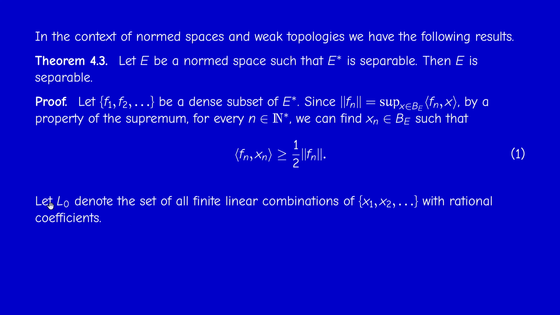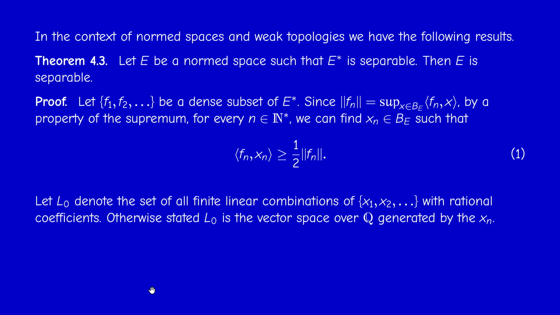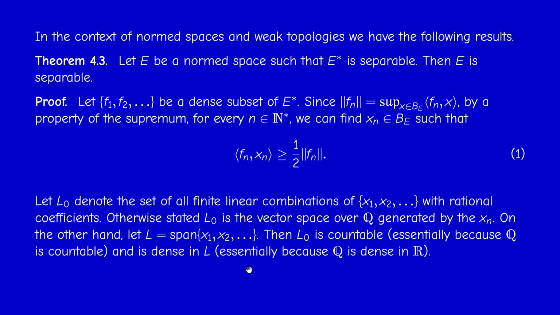Now, let us denote by L sub 0 the set of all finite linear combinations of x1, x2, etc., this sequence that we just constructed, but with rational coefficients. What does this mean? Otherwise stated, L0 is the vector space over Q generated by xn. And if I consider the set of all finite linear combinations of x1, x2, xn with real coefficients, I call the set L. So this is the span. If you like, L0 is the span over Q, and L is the span over R.